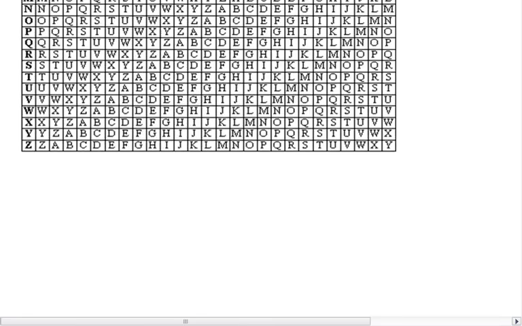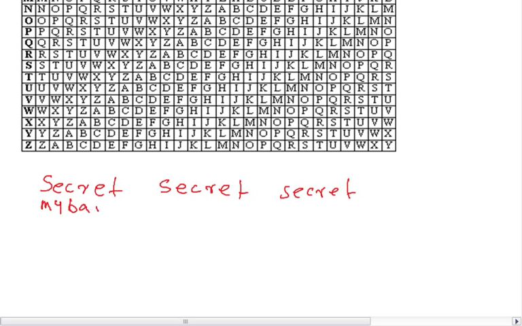It works like this. For example, say the key is secret, S-E-C-R-E-T, and the secret key will be written again and again: S-E-C-R-E-T, S-E-C-R-E-T, like that. Now if you have a plain text, say my bank PIN number is 1234, you will append the letters like this: my bank PIN number is 1234, something like that.